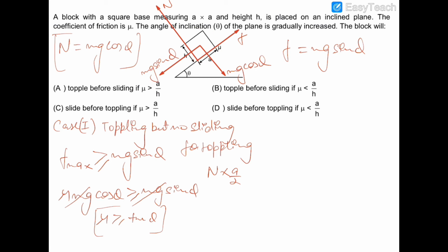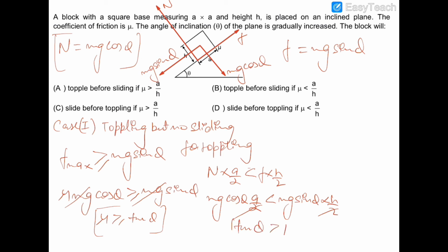So to topple the block, the toppling torque should be greater than the preventing torque. So the toppling torque is the torque of friction, which is F into h by 2. Now N is equal to mg cos theta, into a by 2, and F is equal to mg sin theta, multiplied by h by 2. Cancelling this 2 with 2, you can see that tan theta should be greater than a by h.